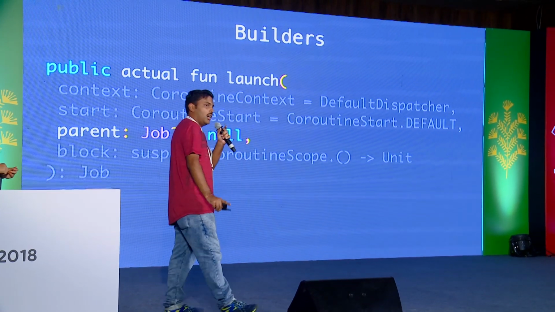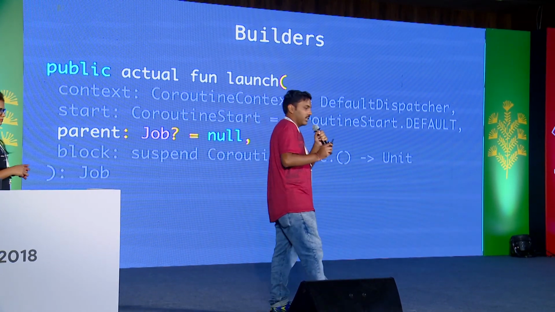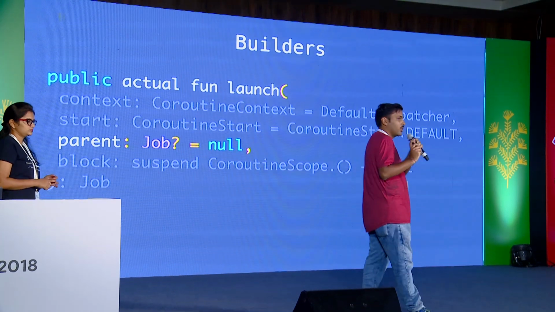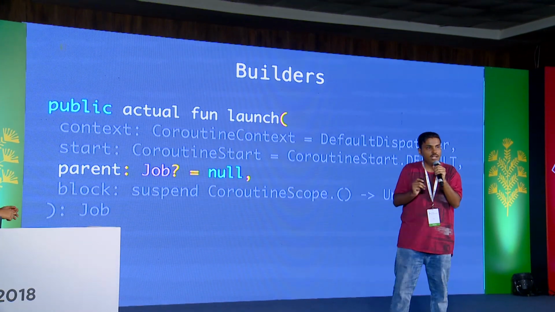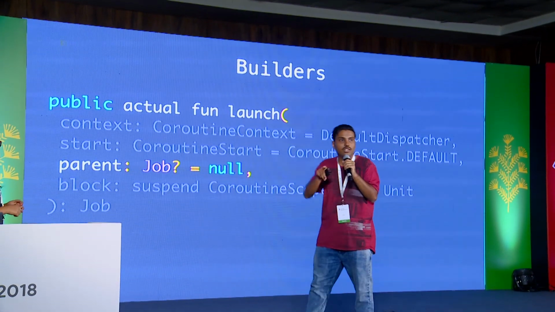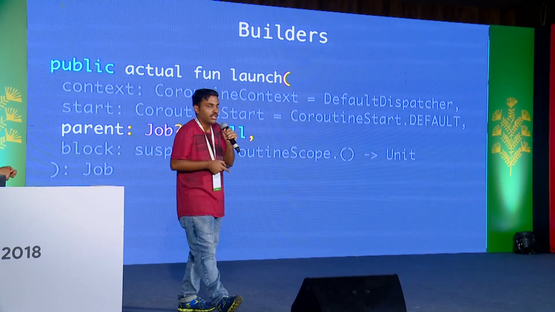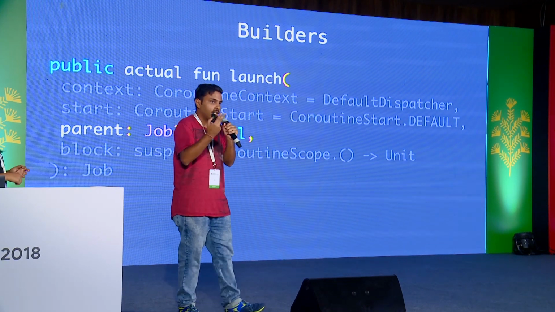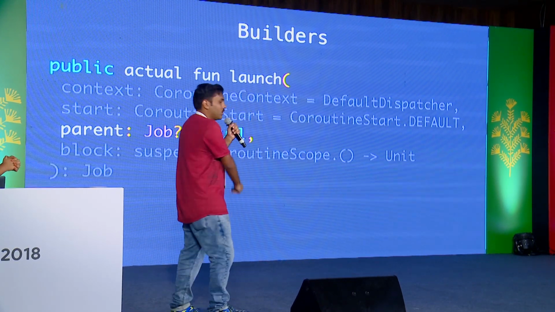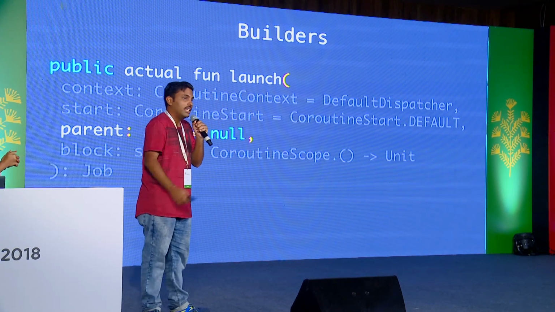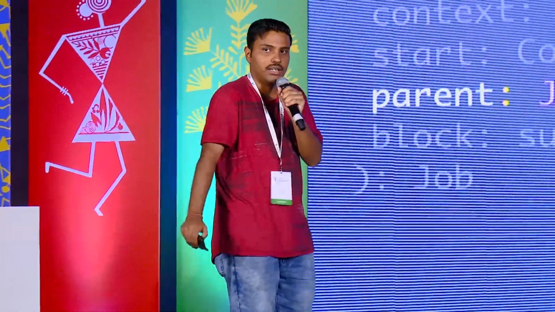Now, I didn't go over what a job is again. So job over here is going to be returned by the parent, right? So let's say that you have a child-parent relationship where you have one coroutine which starts within another coroutine. When you basically start the second coroutine, parameter 3 is auto-initialized for you. It gives the context from the parent to your child, all right?